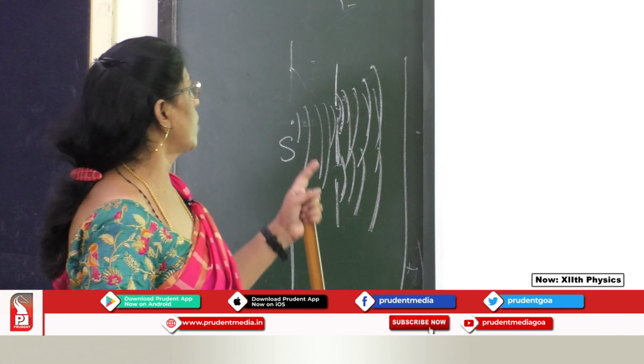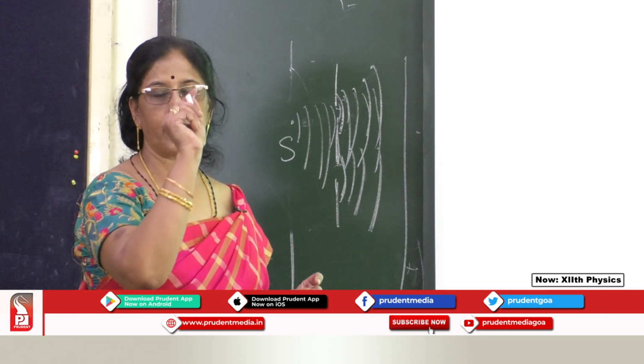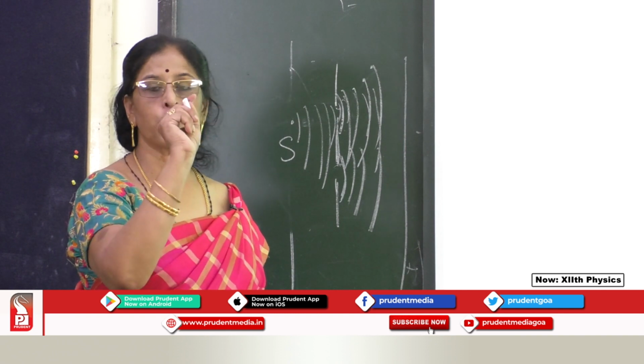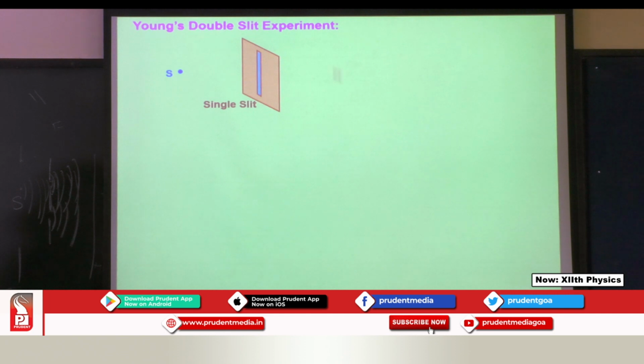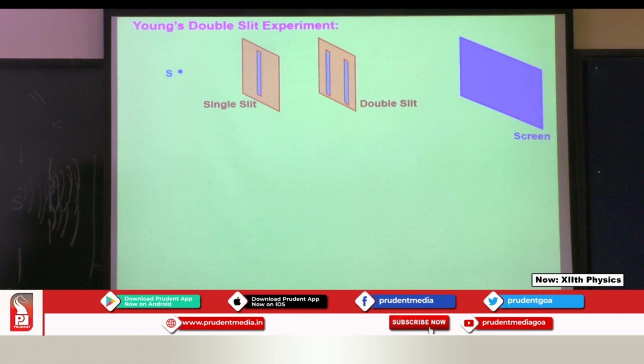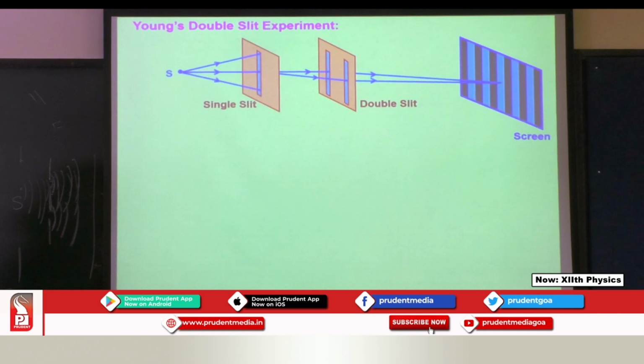So this is what we call a double slit, because he made small narrow holes, each one acts as a slit. See here, one single slit, and then he made two narrow slits. Over here, that's a screen. When the waves emerge and fall on the screen, we get alternate bright and dark fringes on the screen. So S1, S is the one. This is the way we do the experiment.